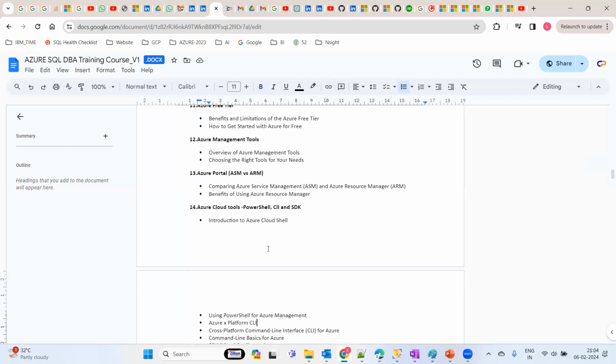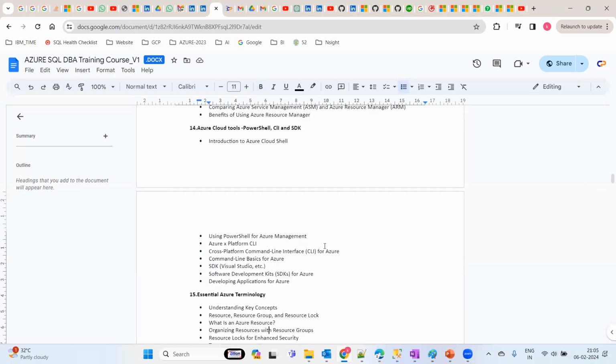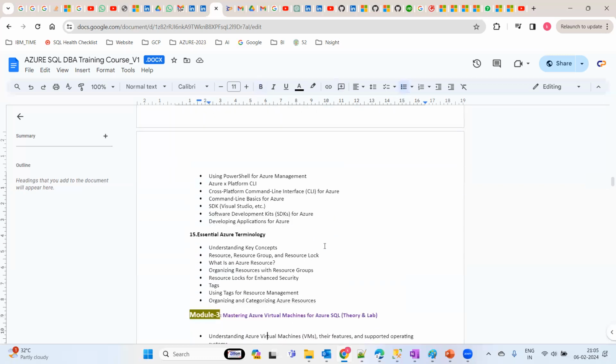And apart from the GUI methodology, we are going to take it up in the ARM template as well. In fact, in the portal itself, you have PowerShell and CLI methods also for a few of the components that we are going to deploy. So this is all about the basic fundamentals we are going to get.